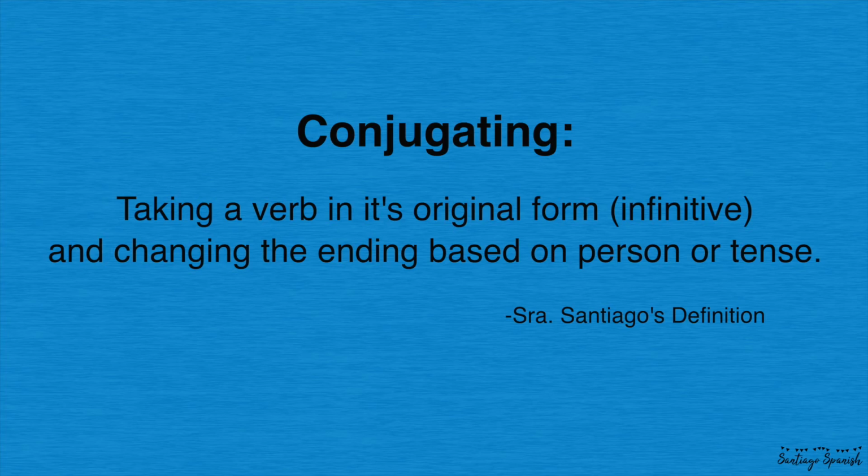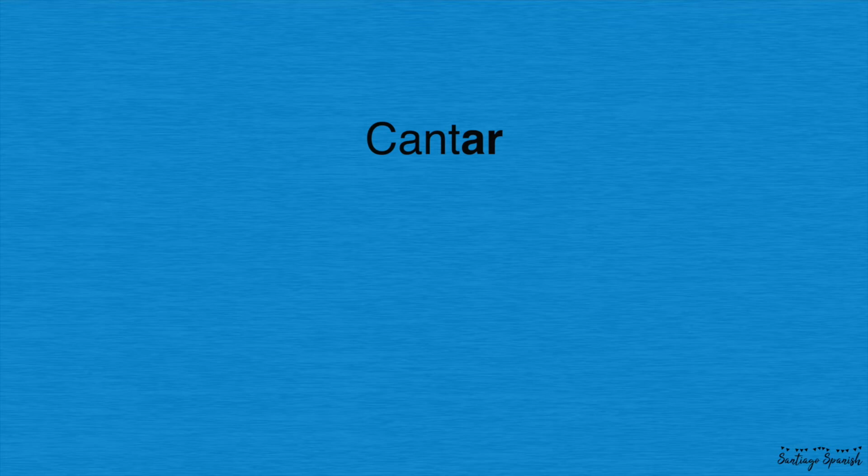Most of the time when you use that verb, you need to do what we call conjugating. Conjugating is just kind of a simple formula that we use to remember all of the endings and get the correct answer. So when you see this chart, you should not only remember who goes where in the chart, but you should also remember the endings based on whether you're looking at an AR verb, an ER verb, or an IR verb. So first up, let's look at the verb cantar.